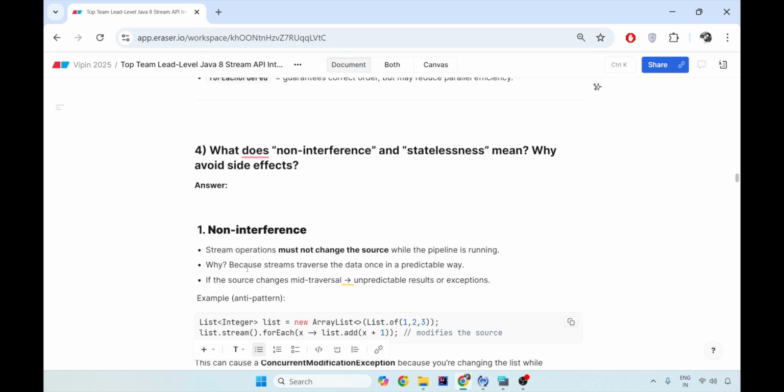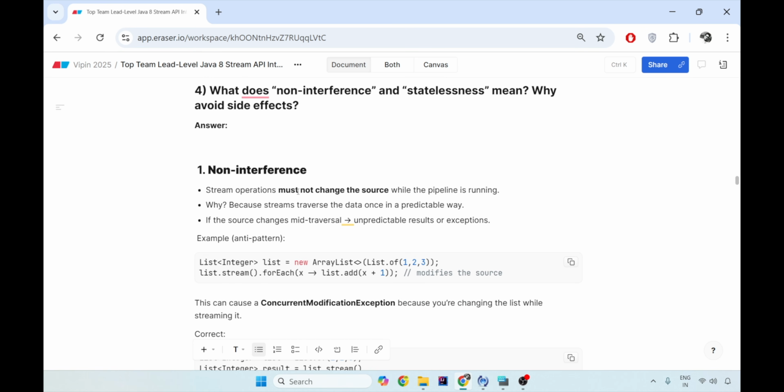So let's see what this non-interference and statelessness means and why we should avoid that. Looking at the code, you would see, oh, this code is somewhere I have seen. And yes, we have seen this when we were doing the iterator logic over the collections. There you might have seen these interference and statelessness problems. The similar issue also comes with the streams API because at the end it is iterating over your collections only. So that is why understanding non-interference and statelessness is also important with the stream API, if it was important when you were understanding iterators in the collections.